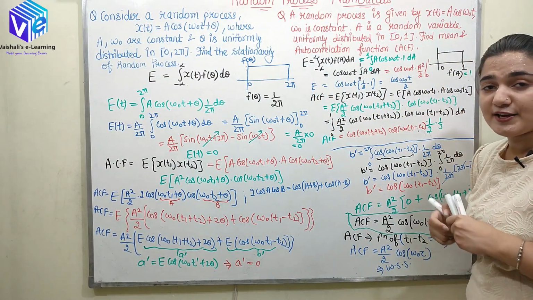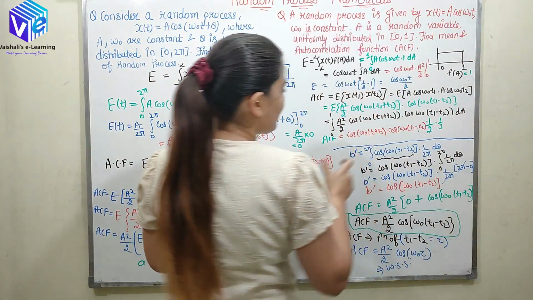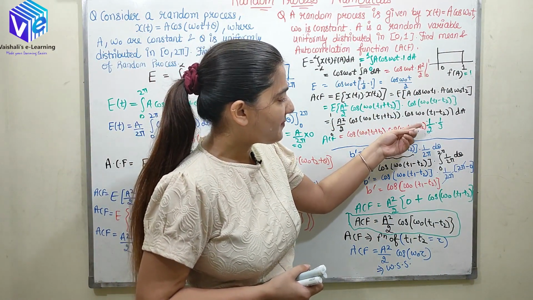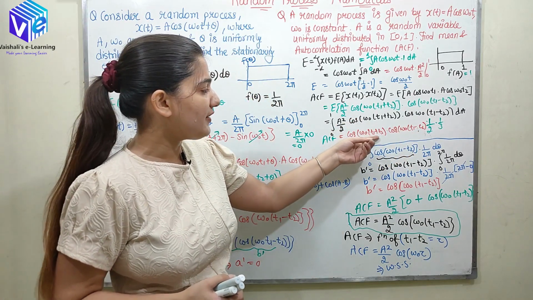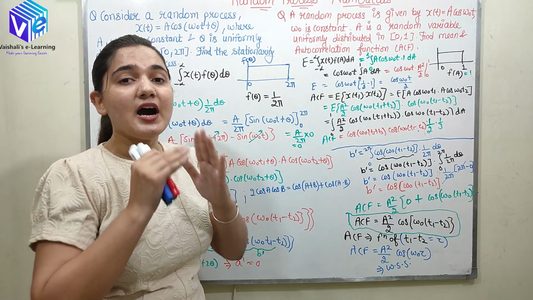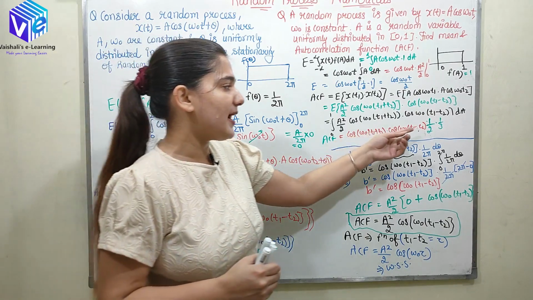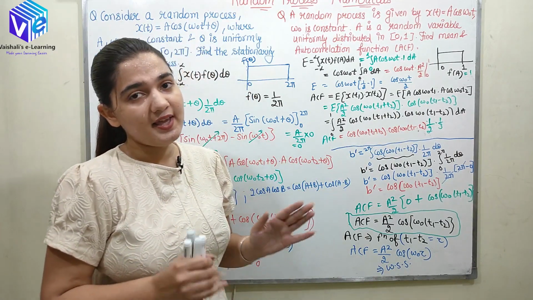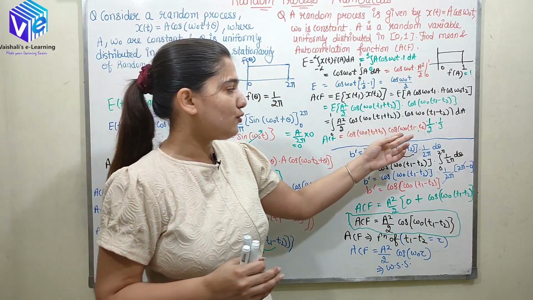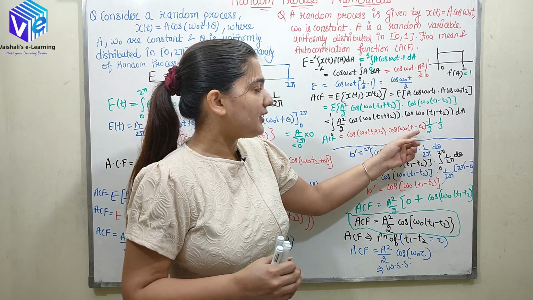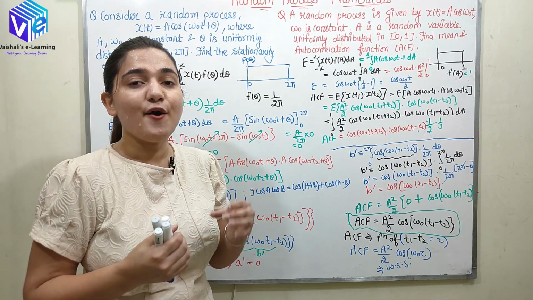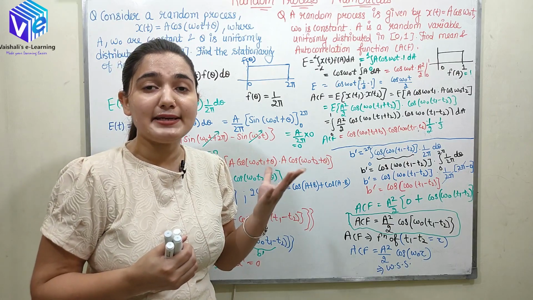So now from here you can see the autocorrelation function, instead of depending on t1 minus t2, it is depending upon t1 plus t2 as well. So the autocorrelation function is not a simple function of t1 minus t2. I cannot say and I cannot write it in any sense that it would be equal to cos of omega naught (t1 minus t2) only, or any function which is only of t1 minus t2.